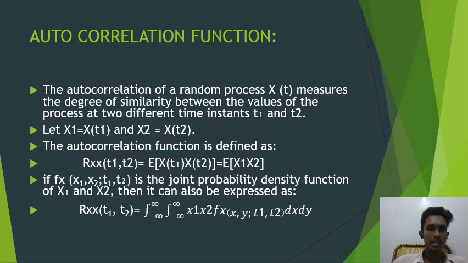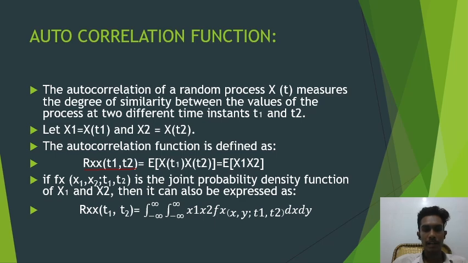Let us now learn what the autocorrelation function is. The autocorrelation function is nothing but the similarity between the values of the same function at different time instances, like t1 and t2, and it is represented by Rxx(t1, t2), where E is the expectation.